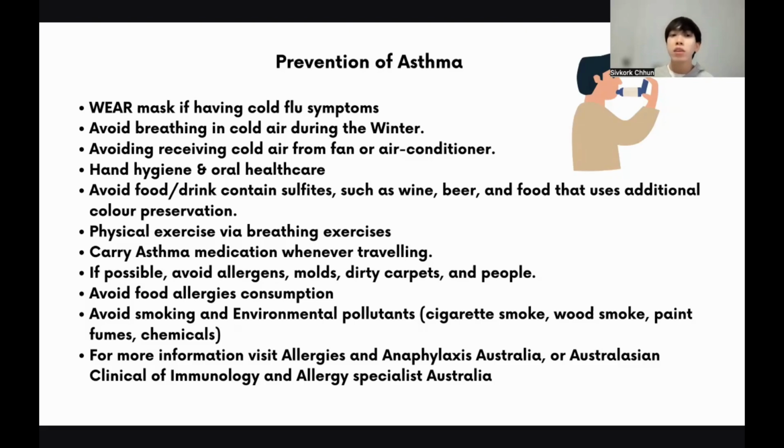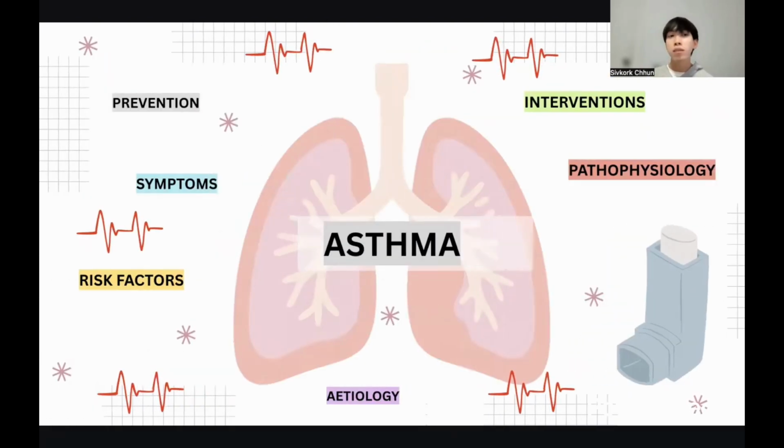For more information, visit Allergy and Anaphylaxis Australia, or the Australasian Society of Clinical Immunology and Allergy, and other government websites that are useful for longevity, preventing short life expectancy, since there are no asthma vaccines, and it tends to develop in those aged 9 years and above. So these are all about asthma conditions.